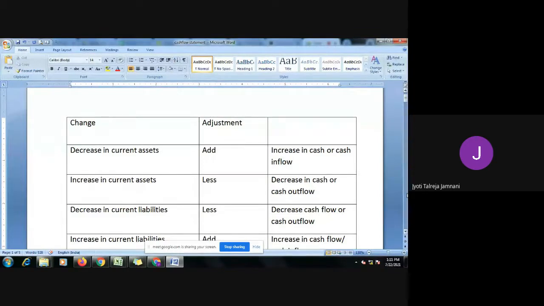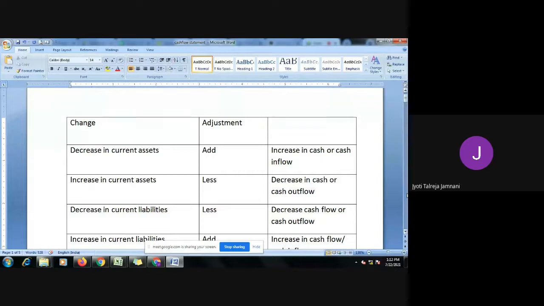So out of these three activities, investing and financing is comparatively easy. Operating needs a little bit of understanding. So in the last class, I had done one sum on cash flow from operating activities. Before we get into the next problem, we'll just revise or brush through that. In cash flow from operating activities, we have to take cash flows which are related to only day-to-day operations. We shouldn't be taking cash flows which are from non-operating or non-cash activities.